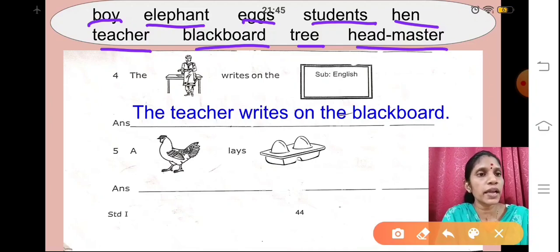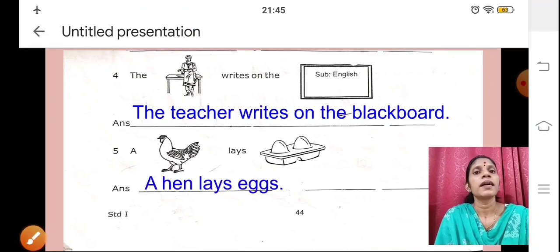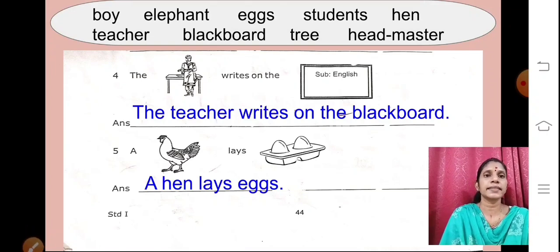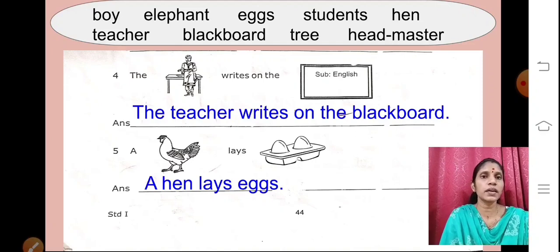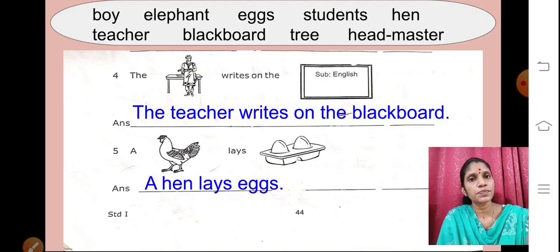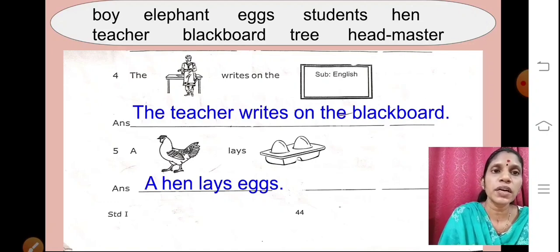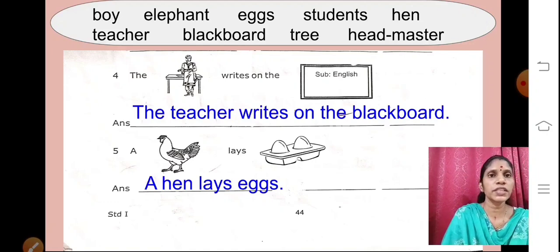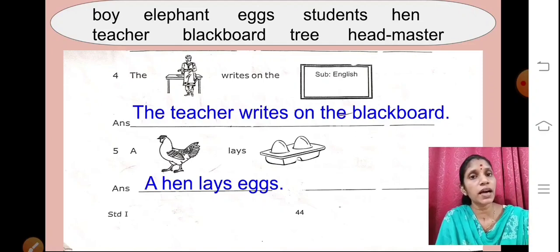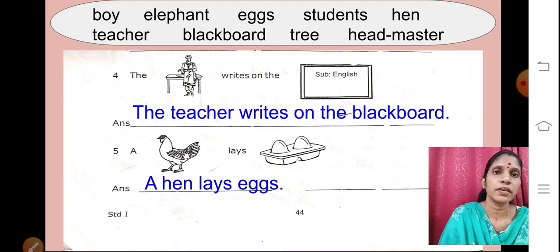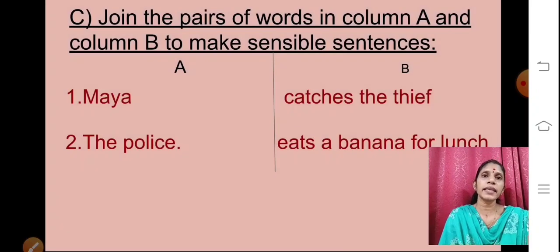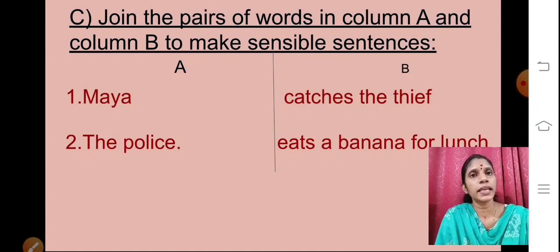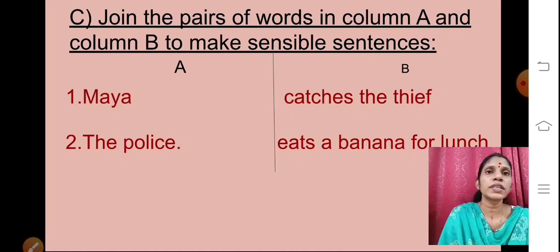So what you are supposed to write? A hen lays eggs. Here A is capital, and after writing you have to put a full stop. Okay children, so here we have finished with our sub question B. Now we will go to our next sub question, that is C. Okay, sub question C. Here what is given?